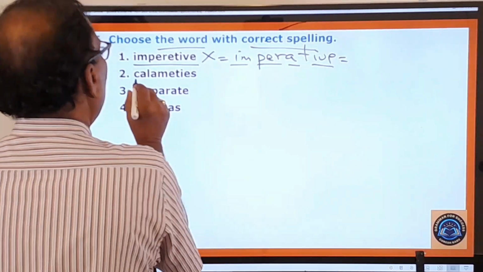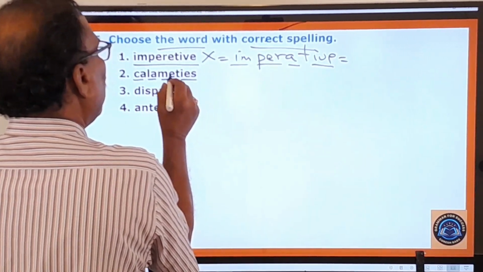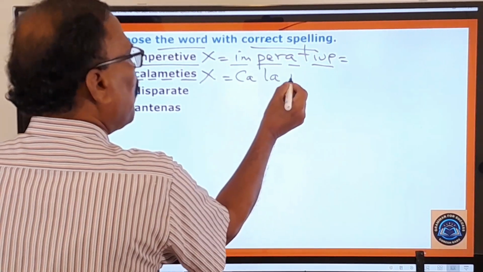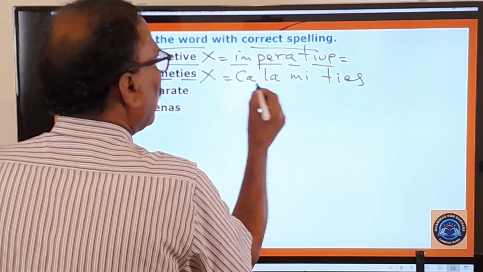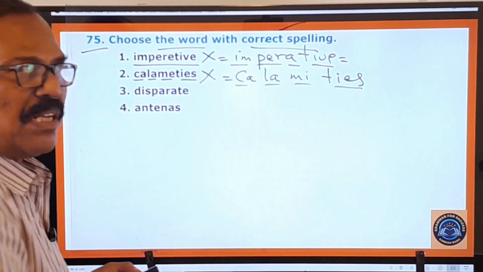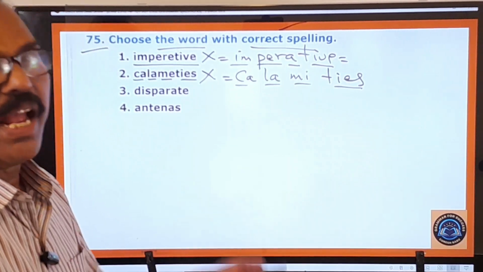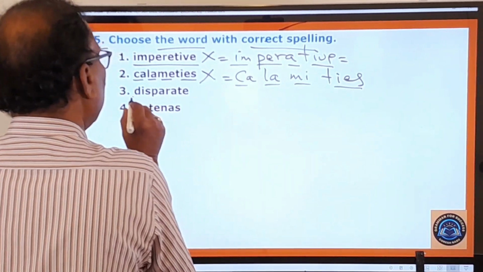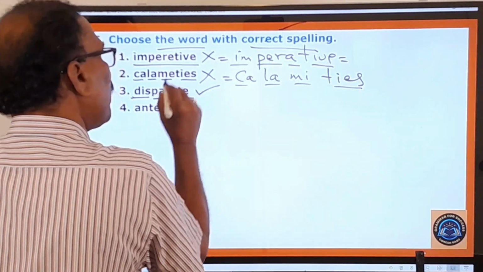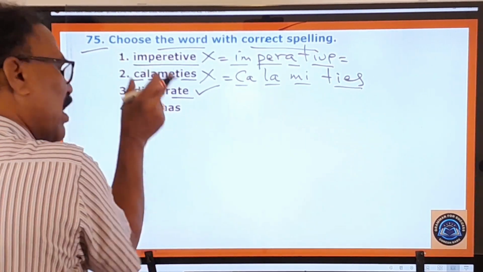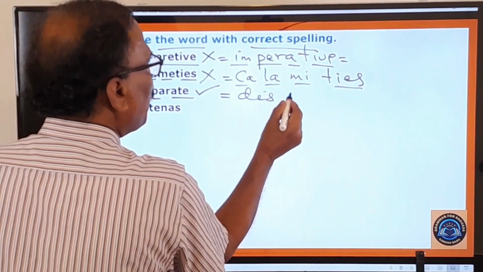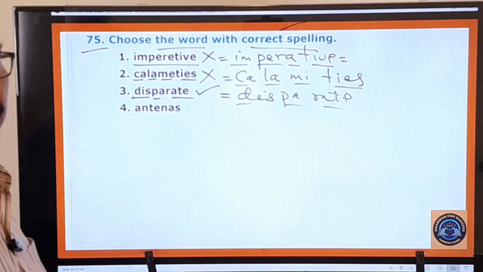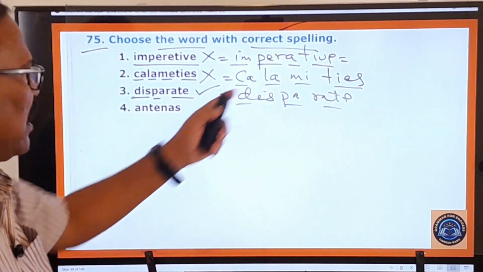And here, calamities. So this word is also wrongly spelt, so the actual spelling must be like this: calamities. Calamities means destructions or disasters and so on. So this is the correct spelling, therefore this one is wrong. And this one, disparate: the spelling of this word is correct, therefore this word is correctly spelled. Disparate means different, dissimilar, unlike. So that is the meaning of that.